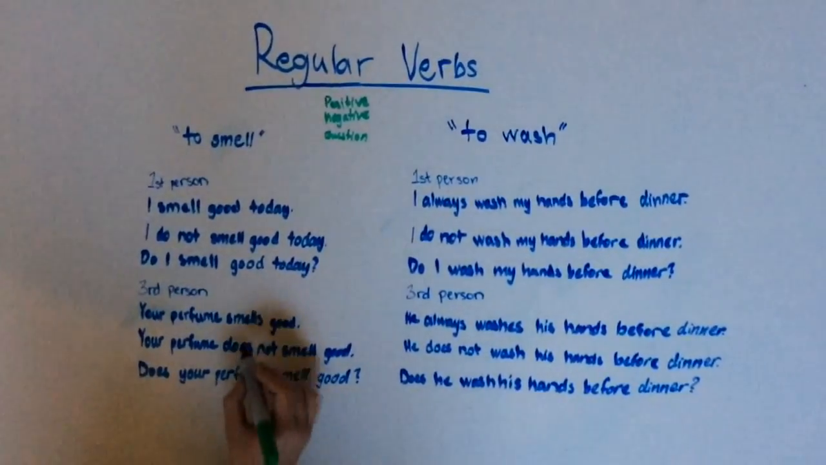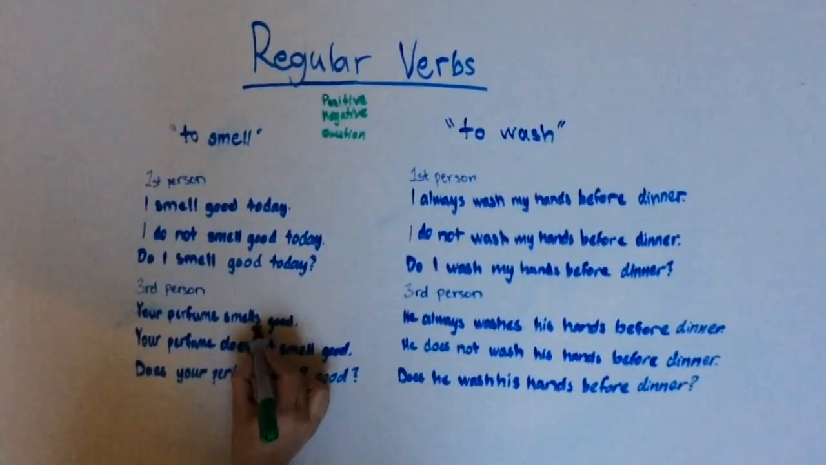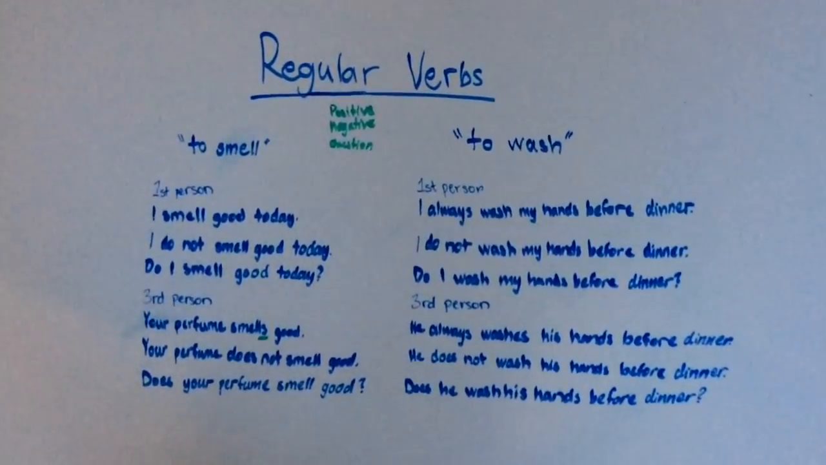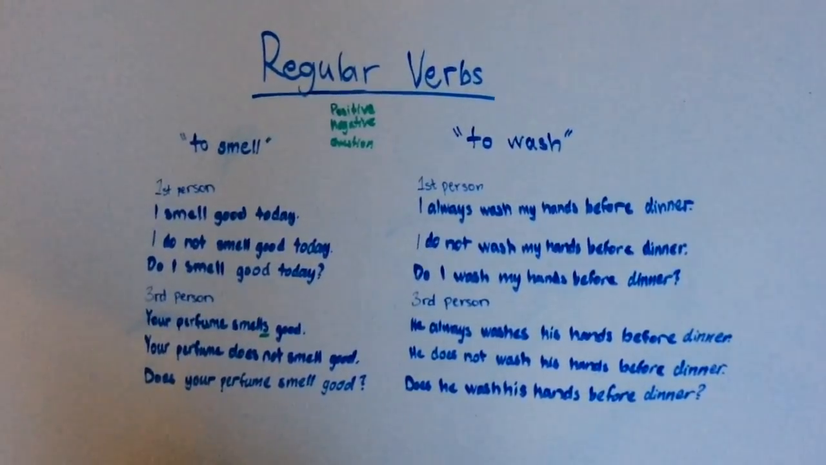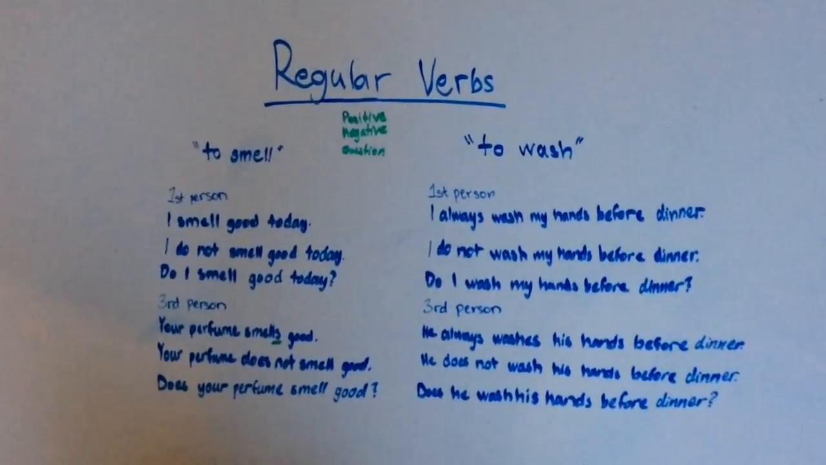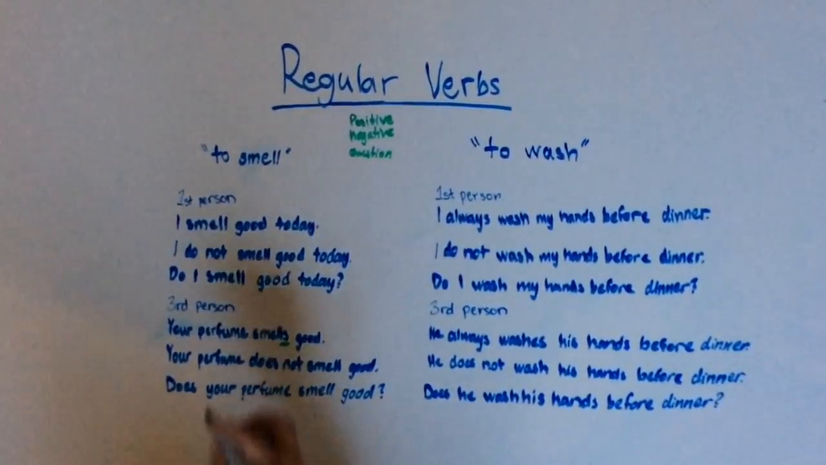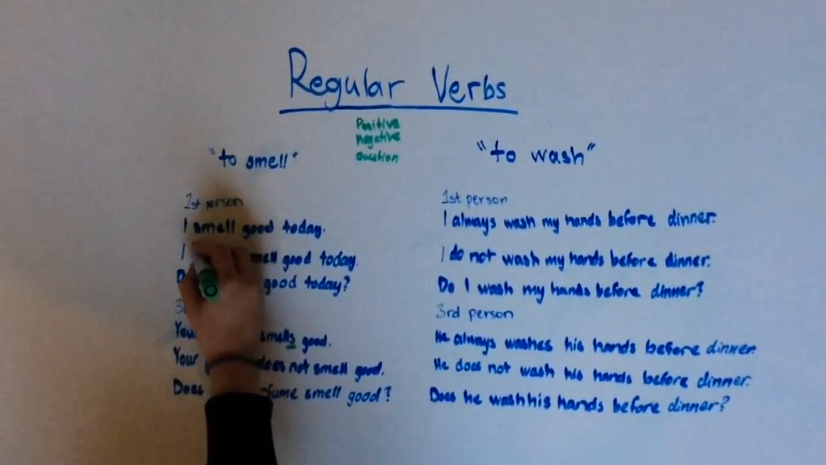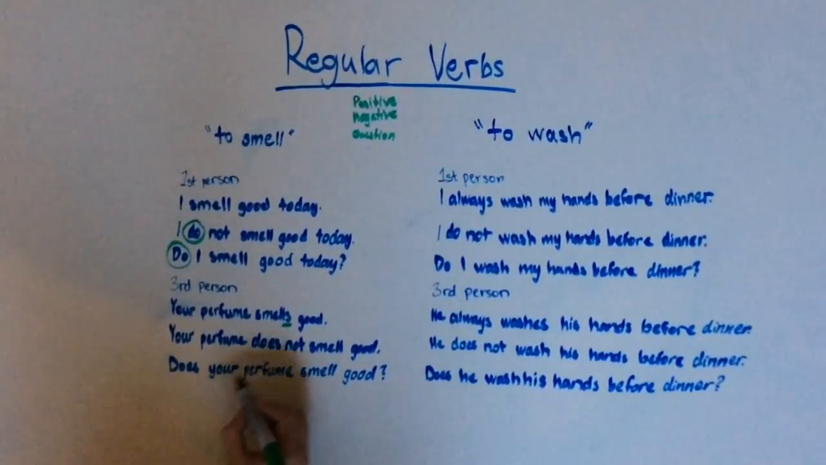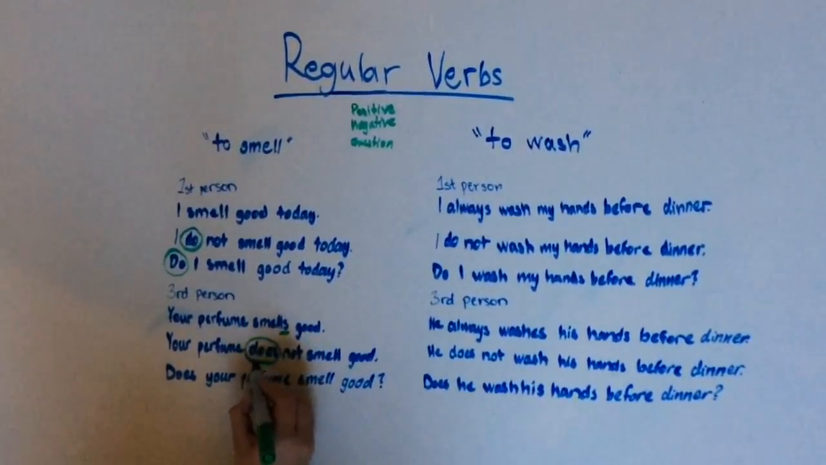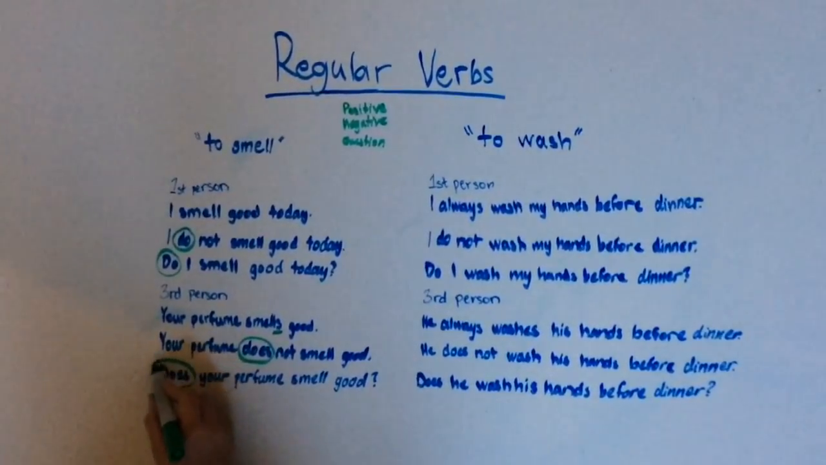You can see that it's only in the third person positive form where you add an S on the verb. Otherwise, it's all the same. The big difference is between the negative and the question form in first, second, and third person. It's the do that changes. In the first person, you use do in both negative and question form, and in the third person, you use does in both the negative and question form.